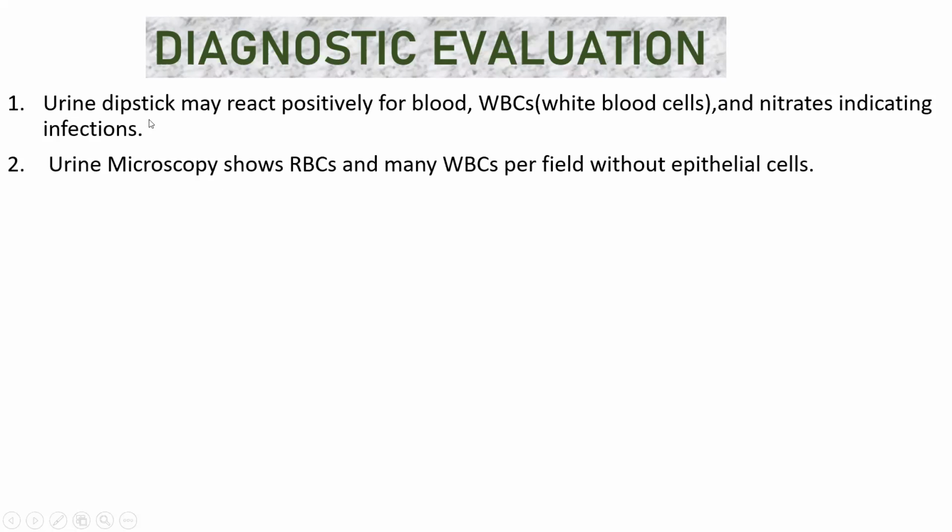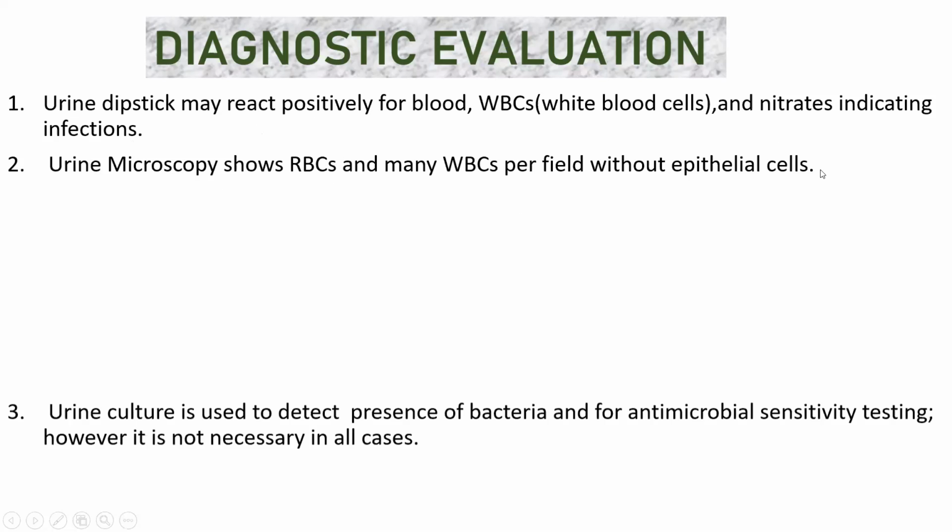First is urine dipstick, which may react positive if there is presence of blood, WBC, and nitrate, and that will indicate infection. From that, you can diagnose. Again, by urine microscopy, you will find there is a presence of red blood cells, and many WBC per field without the presence of epithelial cells. This is the second point.